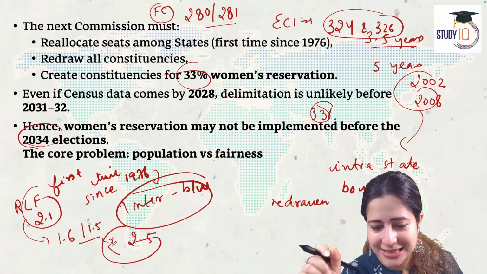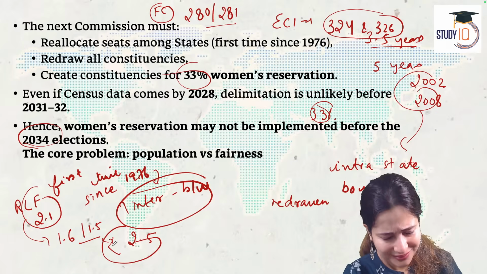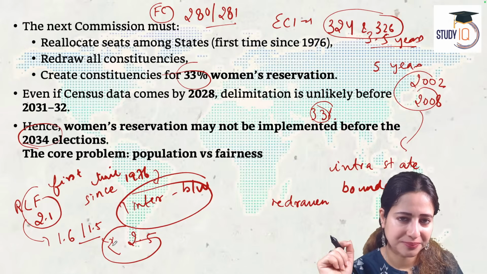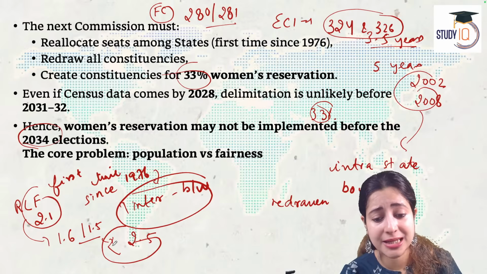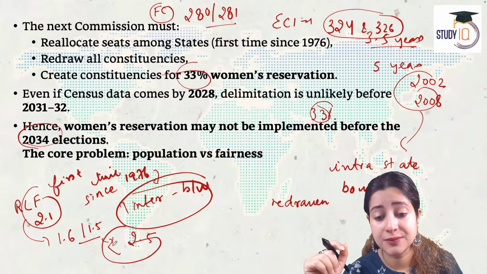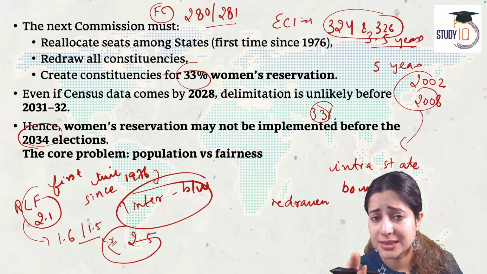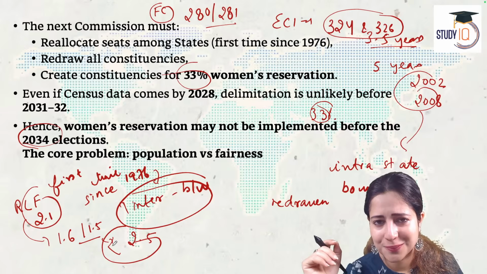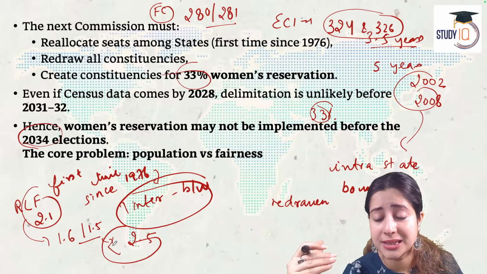One: extend the freeze further. Since 1976, as Terukula and Sitaram and a few other students were mentioning, we have frozen, stopped the delimitation. We can extend that freeze for a few more years. Again, is there a benefit in this? Yes. We will protect the South Indian states whose population has fallen. Is there a negative side to that? Yes. It is unfair to the states that are growing very fast. They are going to pay a price because these are big states. And therefore, it makes them legally vulnerable.